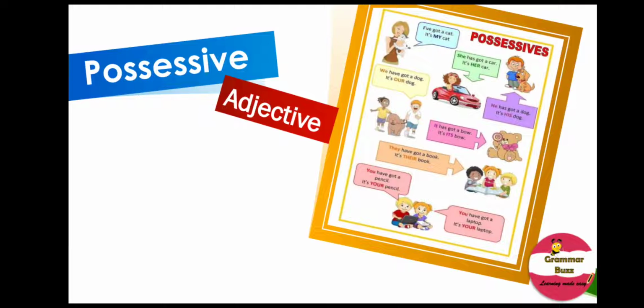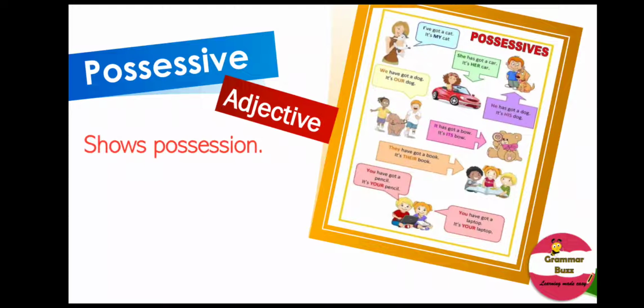She's got a car, it's her car. We have got a dog, it's our dog. He has got a dog, it's his dog. It has got a bow, its bow. They have got a book, it's their book. You have got a pencil, it's your pencil. You have got a laptop, it's your laptop.